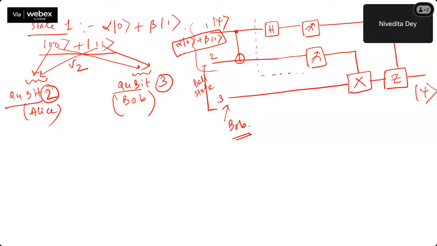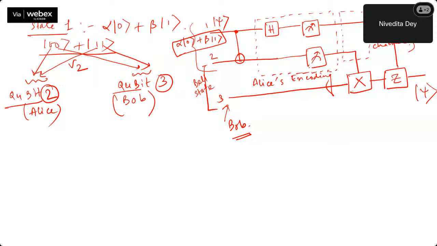Okay, now this part is Alice's encoding. Alice has done bit 1 and bit 2. Bob has no control on that. So this is Alice's encoding. There is a classical communication channel, which is this thing. Another point to be considered here is that teleportation needs some classical channel, but it transfers what? It ultimately transfers a quantum state, but it also takes help of some classical channel. Okay, so this is the circuit.